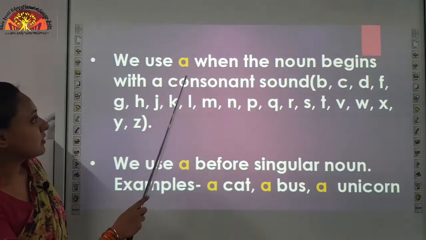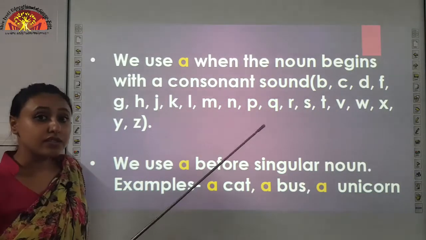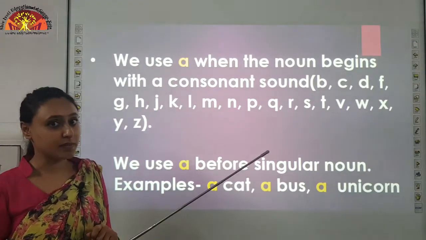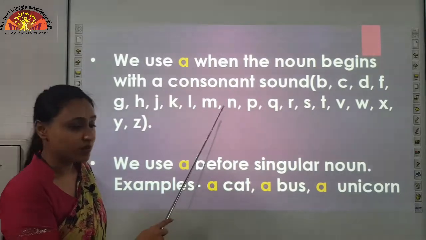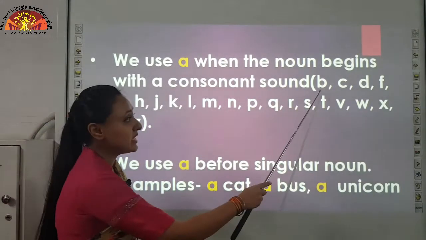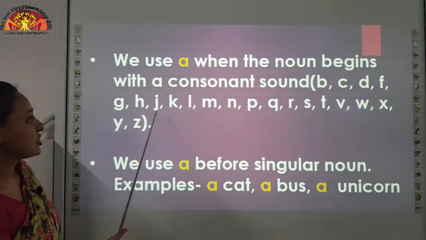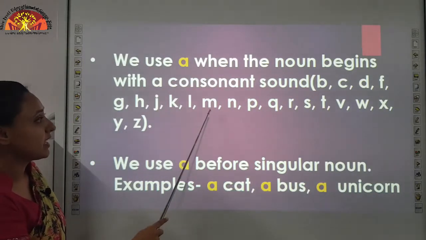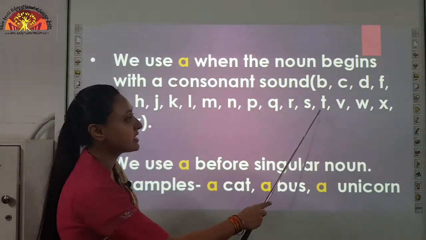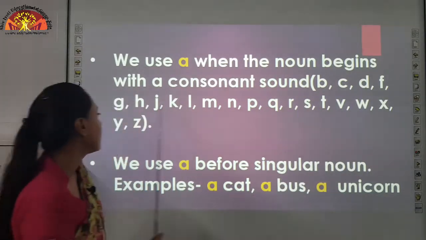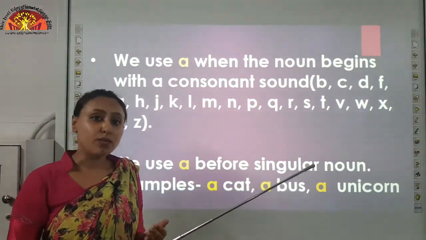We use a when the noun begins with a consonant sound. Children, there are 26 alphabets. 21 of them are consonants. Let us see. B, C, D, F, G, H, J, K, L, M, N, P, Q, R, S, T, V, W, X, Y and Z. These are consonants, the rest are vowels.